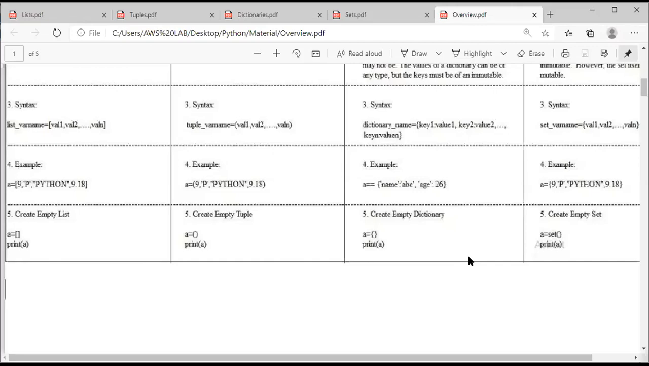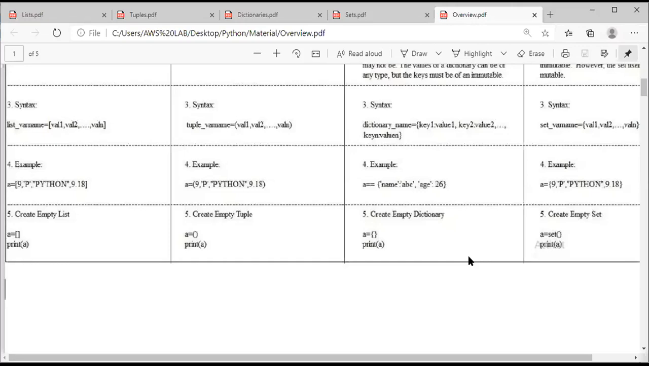A is equal to square brackets is an empty list. A is equal to empty parentheses is called a tuple. A is equal to curly braces open and curly braces close is called an empty dictionary. Suppose A is equal to the set method. Set is a predefined method where we can create an empty set.